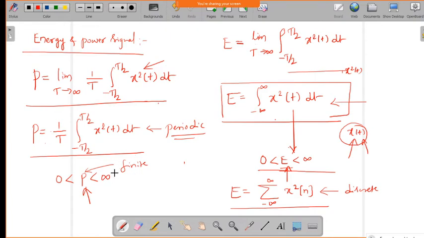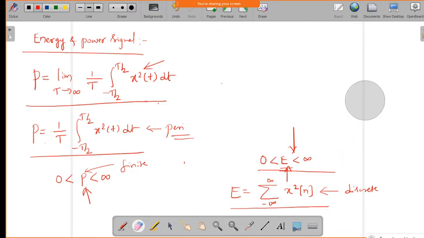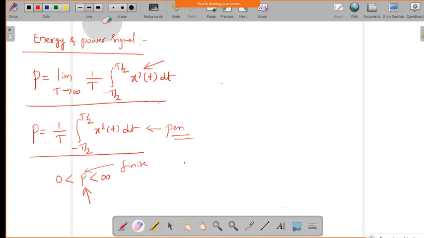Now note here, there is an important note you have to take down. If the signal is an energy signal, then the energy of the signal should be finite.